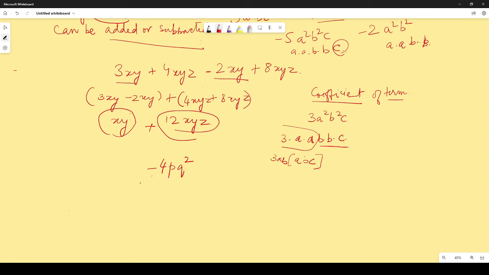So we take only one. You have to find the coefficient of minus 4q. So what are you left with? pq. So all you need to do is, whenever you are asked to find the coefficient, you simply take out all the factors: minus 4 into p into q into q.